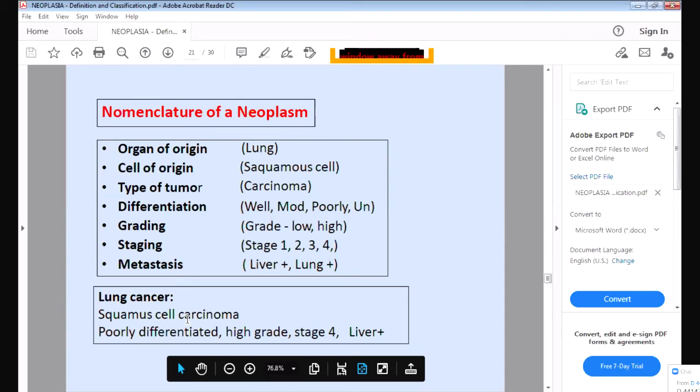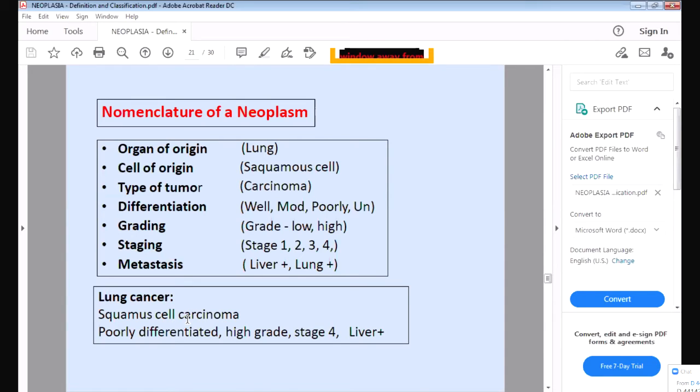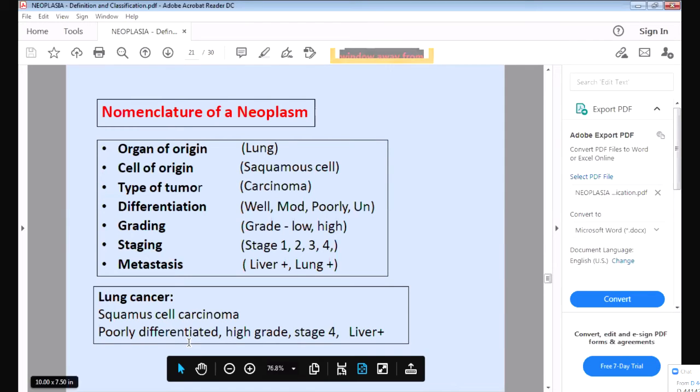Okay, then how is it microscopically? Is it poorly differentiated or well differentiated? Do the cells resemble the normal cells or not? So it will be poorly differentiated. Is it high grade or low grade? It is high grade. Then it is stage 4 because it has spread to the liver. So like this we have to give the diagnosis.